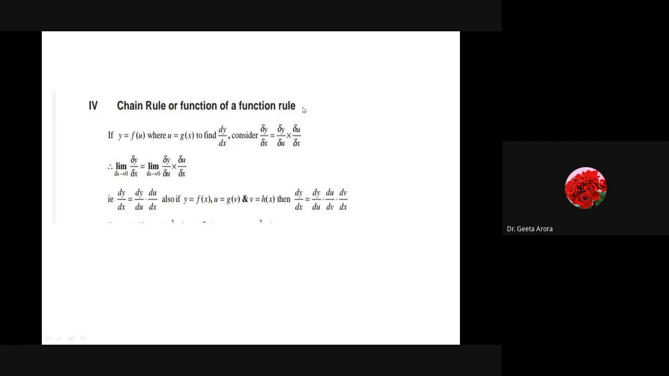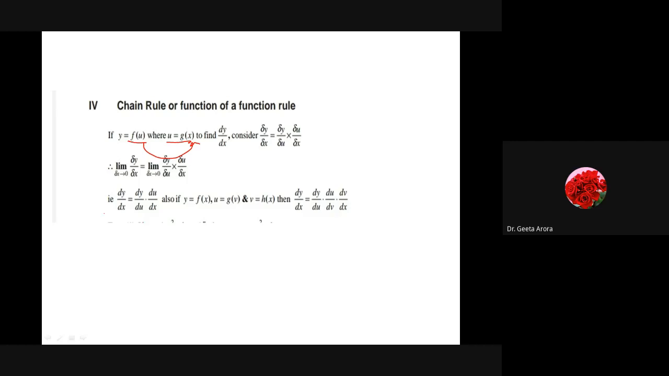So here let's see what the thing is. Here we are saying the chain rule: if y is equal to a function of u and u is already a function of x, means actually till now we have obtained dy by dx. Here also we are finding the derivative of y with respect to x, but y directly is a function of u and u is also a function of x. So here we have a function of a function. So how to find it out?